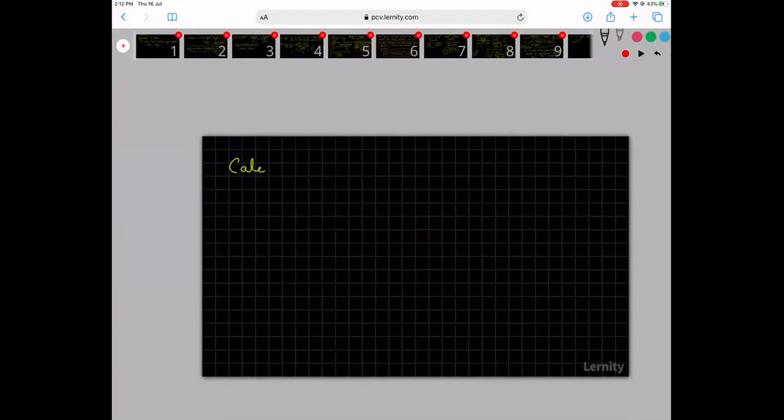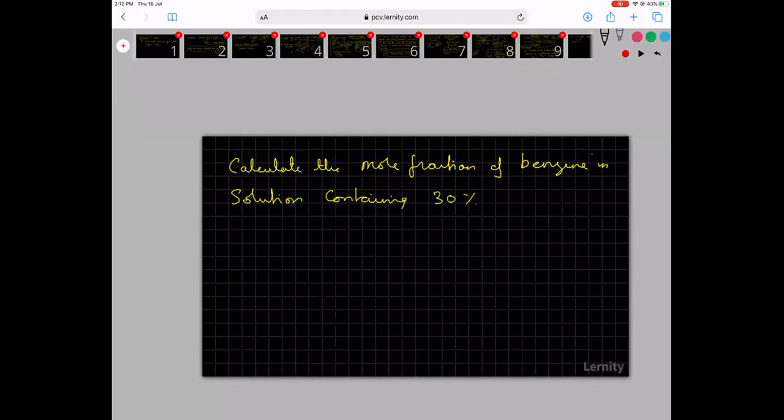Calculate the mole fraction of benzene in a solution containing 30% by mass of carbon tetrachloride. 30% by mass means if there are 100 grams, 30 grams is carbon tetrachloride and 70 grams is benzene.